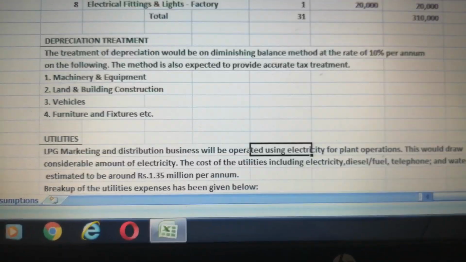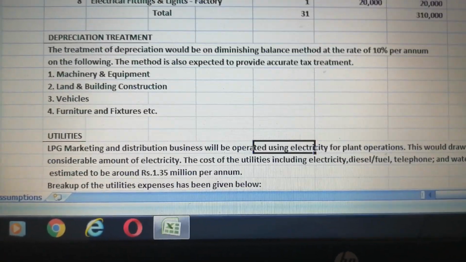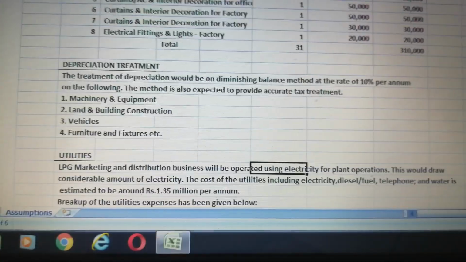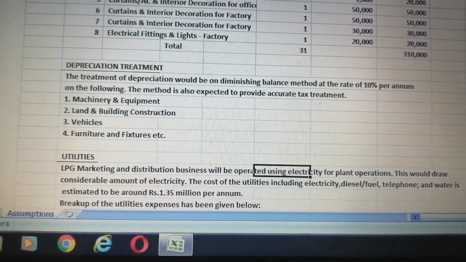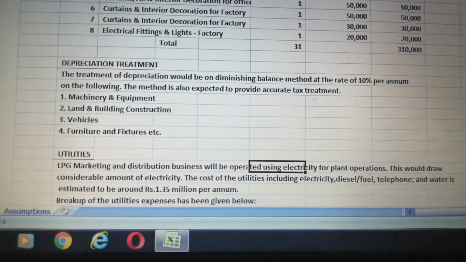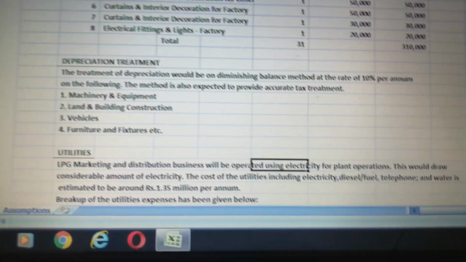Similarly, depreciation treatment is given. The diminishing balance method has been used, and the rate is 10% per annum for the following: machinery, equipment, land and building construction, vehicle, furniture and fixture.